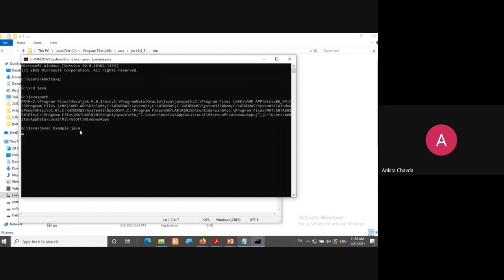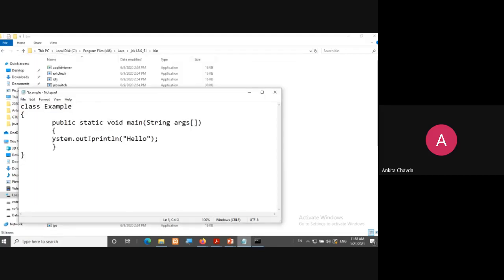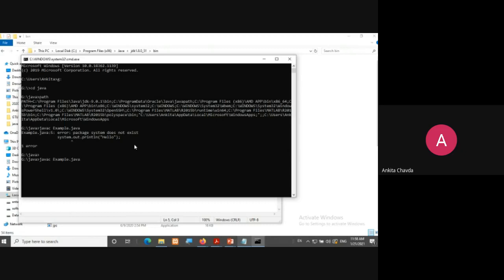It will compile my code. If any errors are there, it will show me the list of errors, and if there won't be any error, it will show me directly this G drive and Java. So here I've intentionally put one error over here. I just need to make it capital. So again, you have learned this, Java is a case sensitive language, right? If you will do any mistake in capital and small, you will get an error. Okay, so I have corrected this thing, and I'll again run this program, javac Example.java.